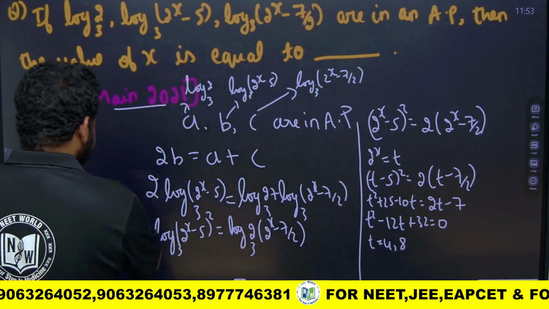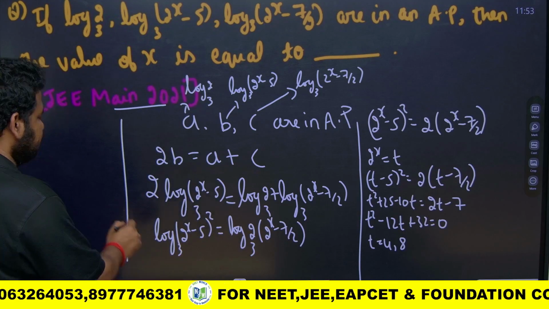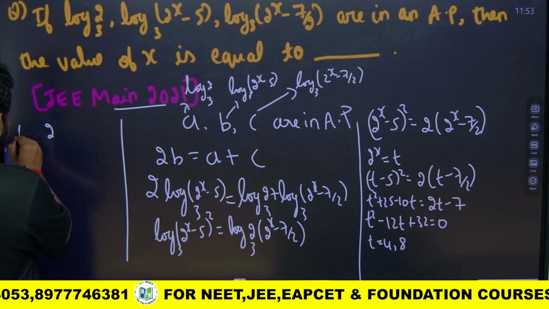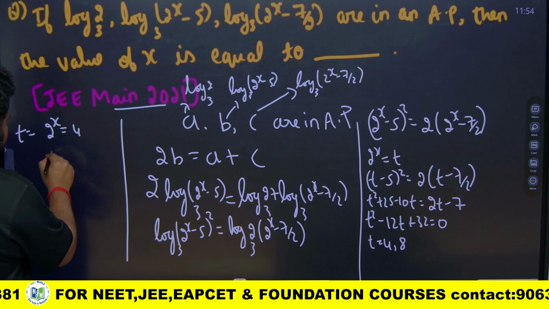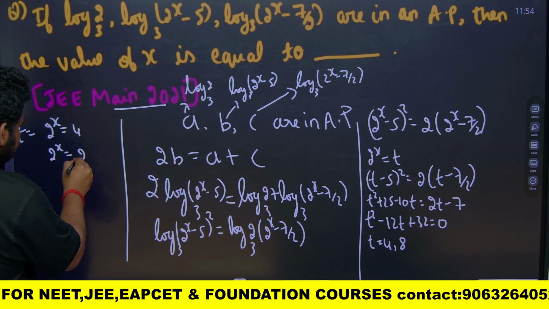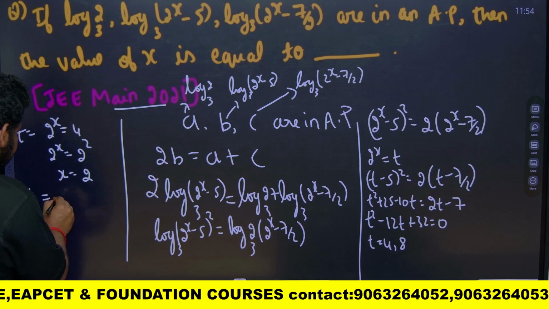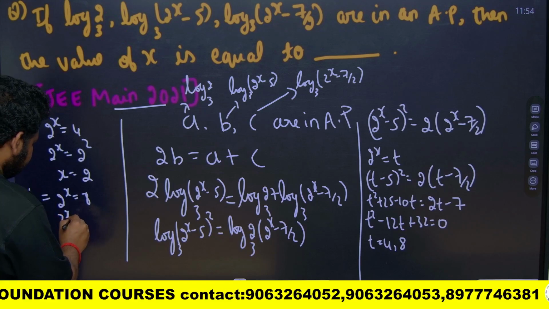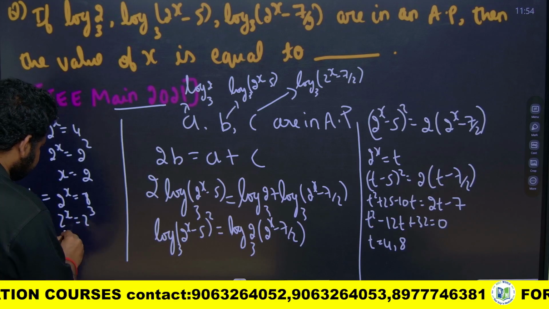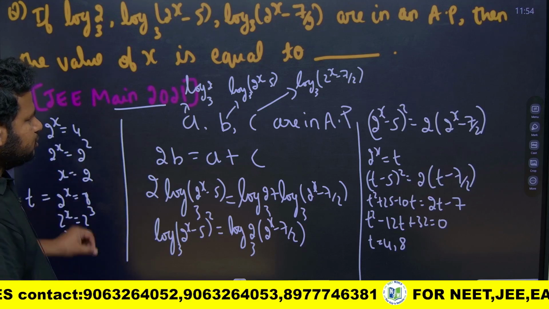Now, I got t equal to 4 and t equal to 8. t is nothing but 2 to the power of x. So 2 to the power of x is equal to 4. 4 can be written as 2 to the power of 2, so x will be equal to 2. The other value, t equal to 8: 2 to the power of x is equal to 8, which can be written as 2 to the power of 3. So x is equal to 3. So we got x equal to 2 and x equal to 3.